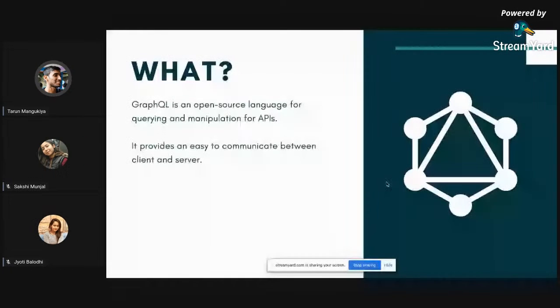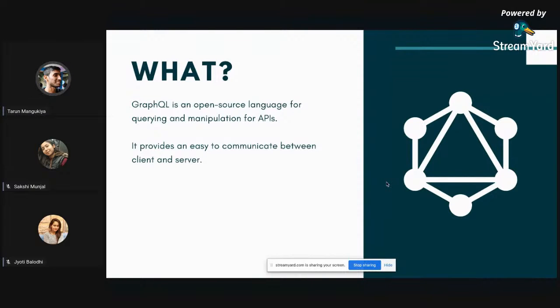So as the name suggests, GraphQL is a query language, right? So it's open source and it's been developed by Facebook in 2012, and they open sourced it since 2015. So it's basically a query language for our APIs, right? So what we can do with GraphQL is that we can basically retrieve different types of data from the backend, right? You can say it's the same as APIs, but it has more features which we'll discuss in this presentation, and more advantages for both front end and back end developers, right?